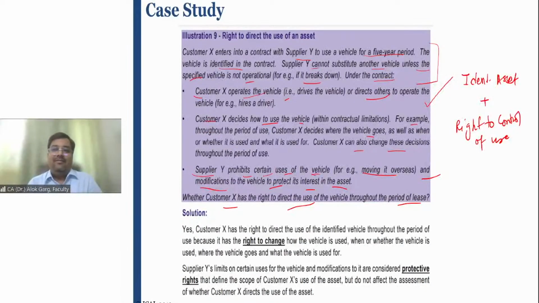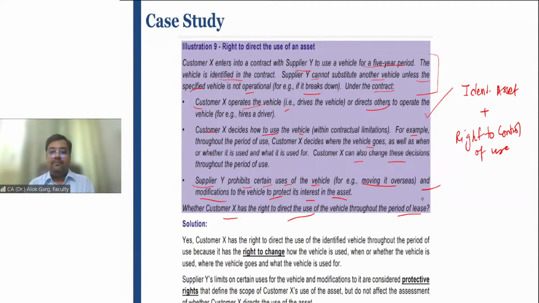Great, Radhika. Awesome, Rahul. And Radhika has told that, sir, in this case, it is an identified asset and the customer has the entire right to direct how this asset is going to be used and for what purpose the asset is going to be used. So whatever restrictions are imposed by supplier Y, these are only protective in nature. These are not substantive in nature, right? Is that clear? Okay, very good.